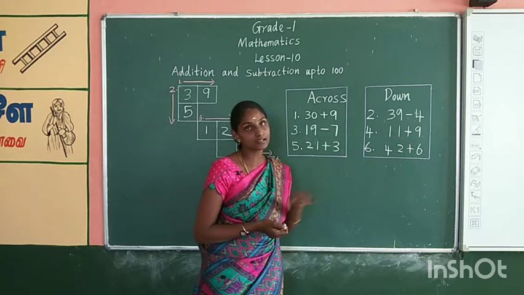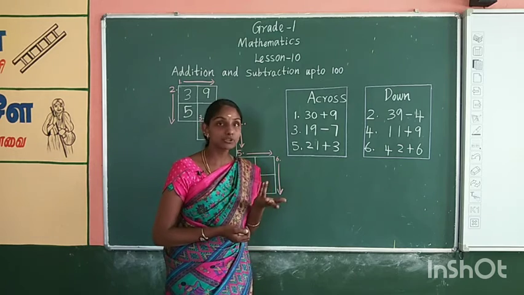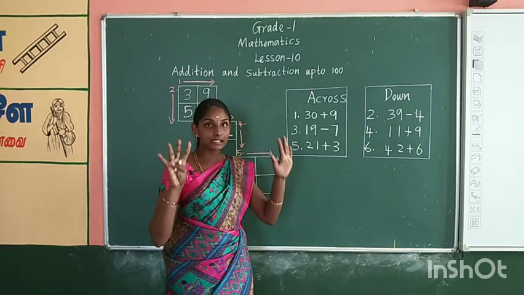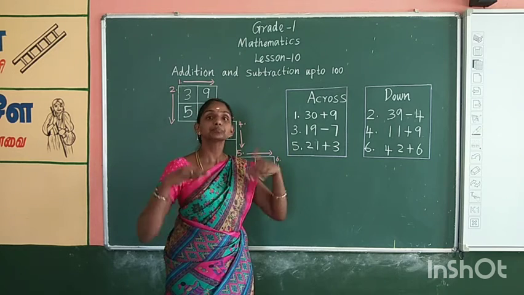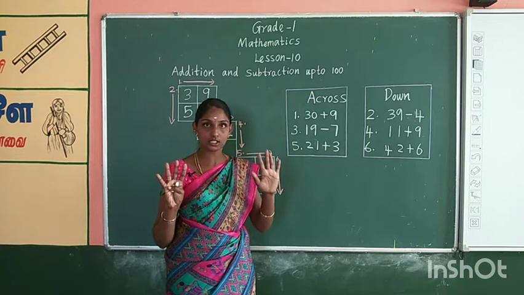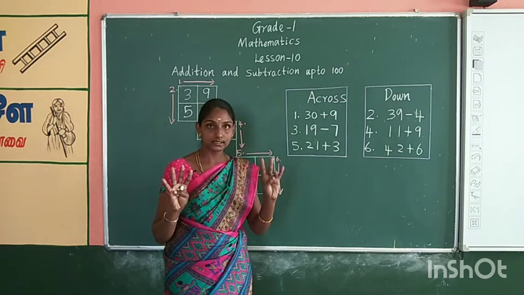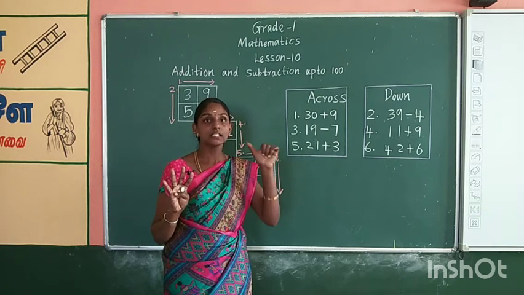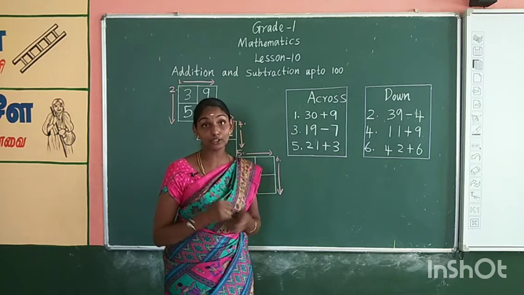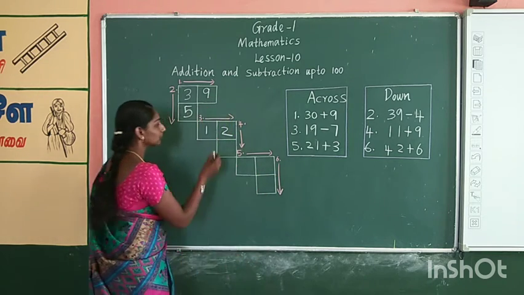We have to add the given two numbers. Which method can be used? Forward counting. Take 9 fingers in your hand. Count forward. After 11, what's the number? 12. Start from 12. 12, 13, 14, 15, 16, 17, 18, 19 and 20. Where do we reach? We reach the number 20.